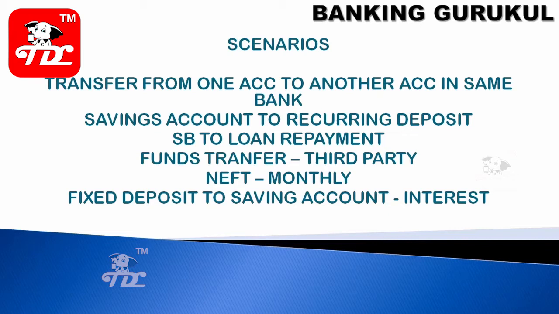NEFT, RTGS monthly to a party. Or you have received a fixed deposit interest to your savings account. You can give a standing instruction so every month the interest calculated on the fixed deposit will automatically transfer to your savings bank account.